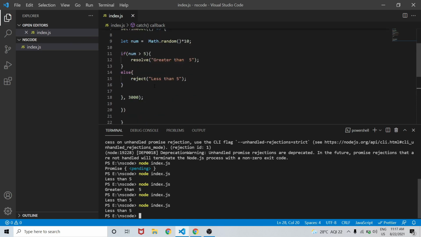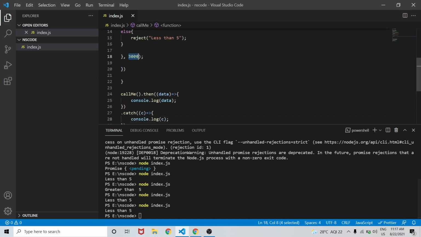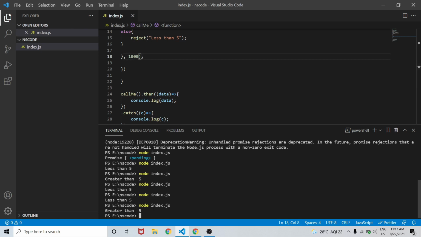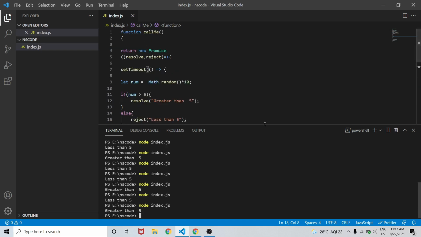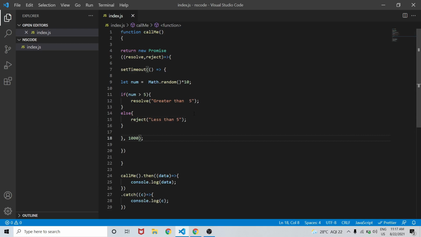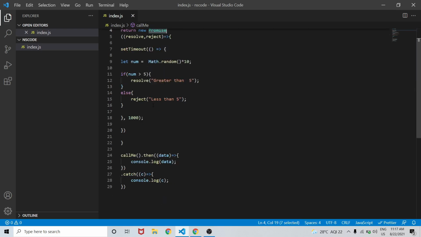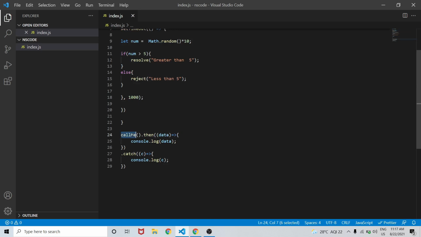So let's try to change this to 1 second, and let's run this again. So after 1 second, we are getting the value now: greater than 5, less than 5, greater than 5. So after every 1 second, we are getting this value. So the promise is always passing some value. It can be either a resolve or success or an error, but it will always give you some value. That is the promise thing.